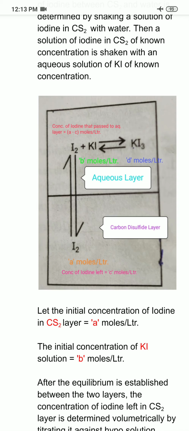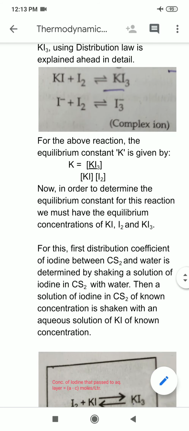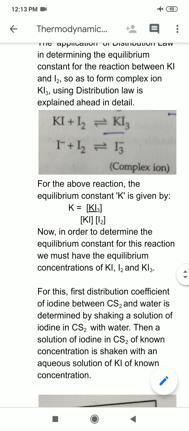So I am having two layers, and first of all I will study the partition coefficient of iodine between carbon disulfide and water layer. So when I shake a solution of iodine in carbon disulfide with water, then